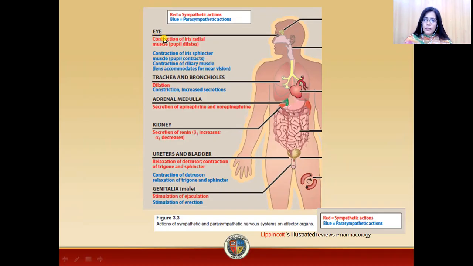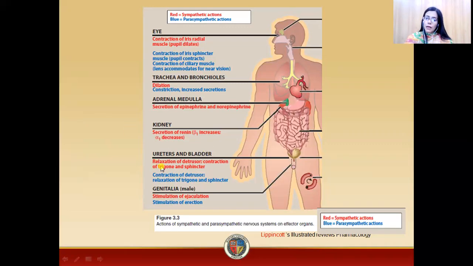In the eye, there will be contraction of the iris radial muscles, thus causing pupil dilation. There will be dilation of the bronchioles. There will be secretion of epinephrine and norepinephrine from the adrenal medulla. Secondly, there will be a release of renin. Whenever these neurotransmitters act on the beta-1 receptor, there will be increased secretion of renin. Whenever they bind to the alpha-1 receptor, there will be decreased secretion of renin. This is the point regarding the kidney which you must remember. You can note that the kidney mainly receives its nerve supply from the sympathetic division.